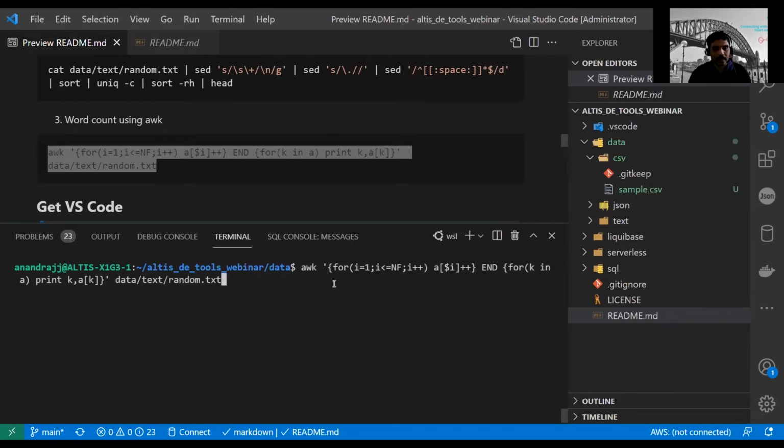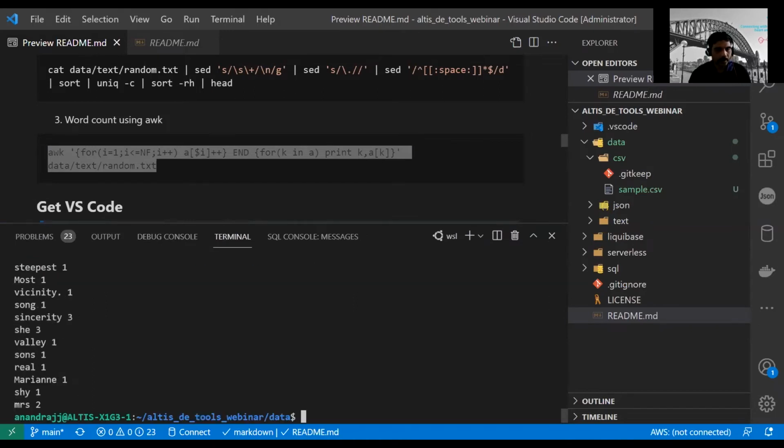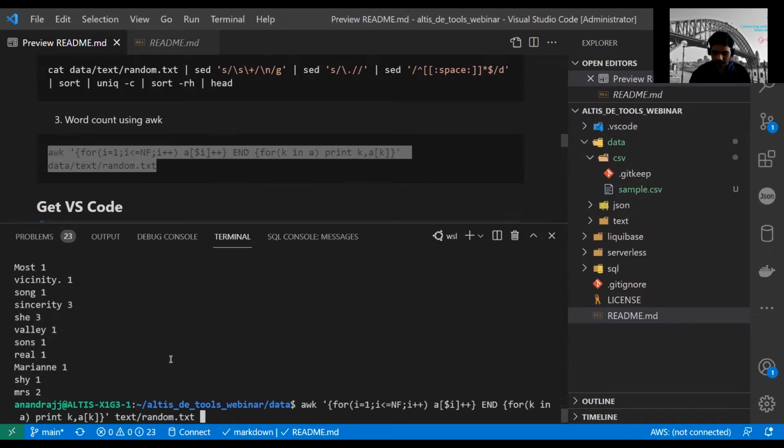Okay, let's see what this does. It is again the same thing. We are now already in the data folder, so let's remove this one. Let's see what it does. It should give us a similar result. You see that it gave us a similar result, but this is not sorted. If you want to sort this, we can also sort it. Sort minus r h, because in this case the count is on the right side. Previously, in the method that we used, the count is on the left side. Let's see what this does.